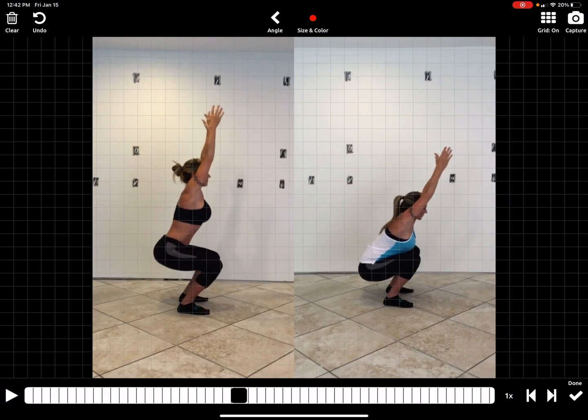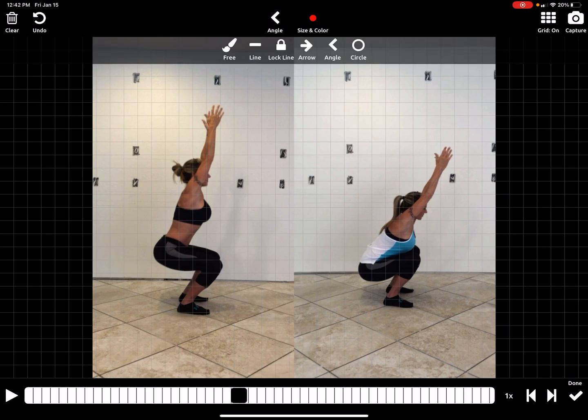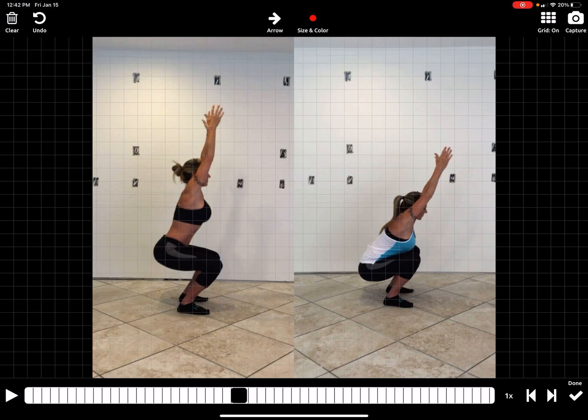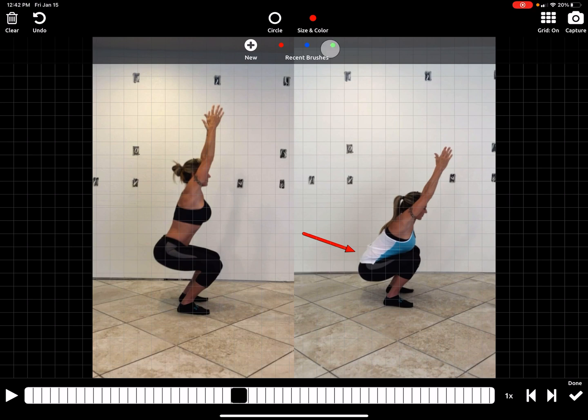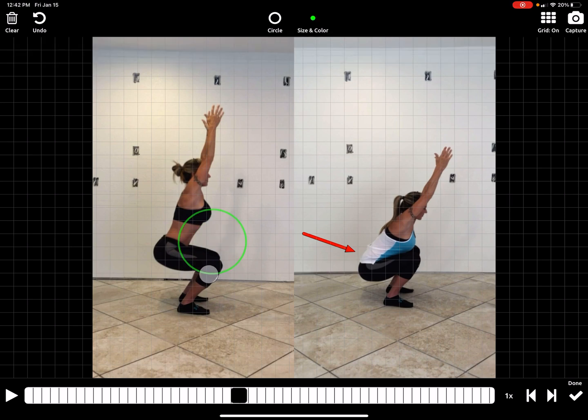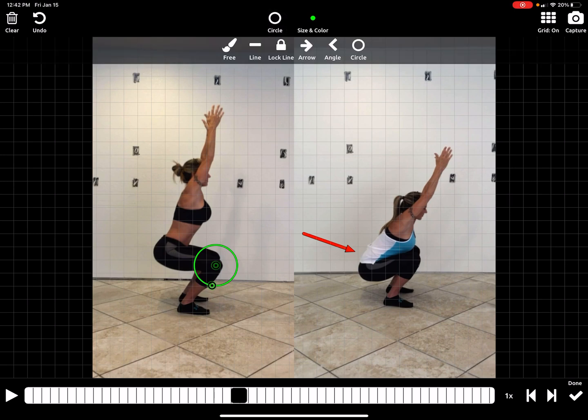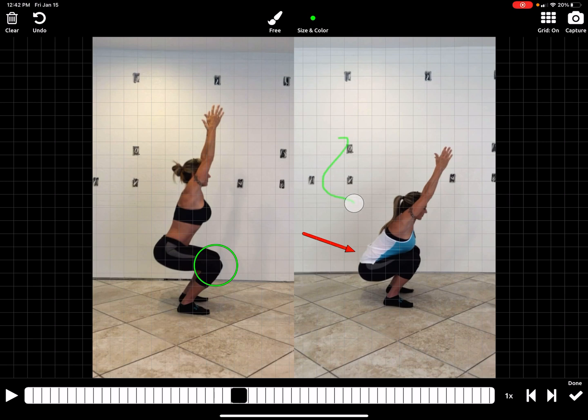And if you wanted to stop, and you select what you want to do. If you wanted to draw an angle or an arrow, you could draw an arrow. You can select any of these things that you want to do. If you want to change and select something on her knee, move her knee, you can select whatever you want to do. You can annotate. If I want to draw freehand and draw anything, you could draw whatever you want to on the image. And then up here on the top right, just like any other of the annotation modules, you can go ahead and snap a picture of that as well.